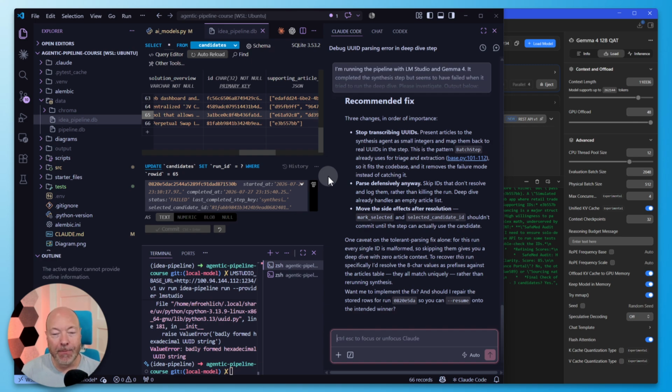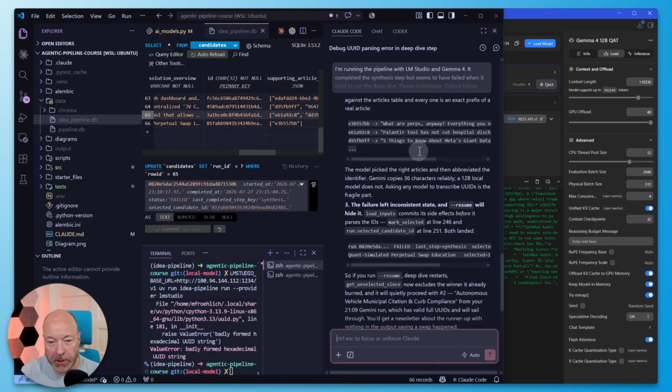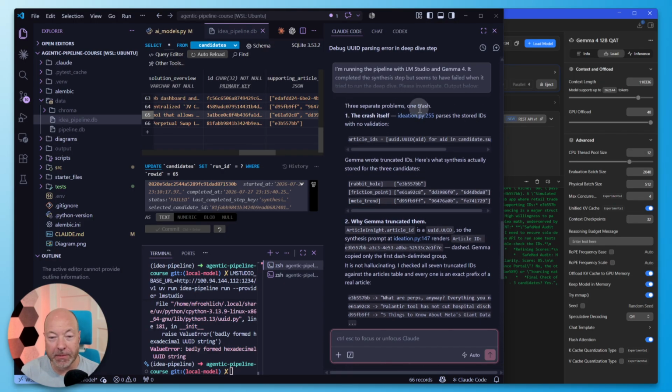But that might be the kind of thing that I'm bumping into here with my local pipeline, right? Because the Gemma 12b model, as solid as it is, isn't anywhere near as robust as the Gemini models. So actually, let's see what it says here, what Claude figured out. 3 separate problems, 1 crash.